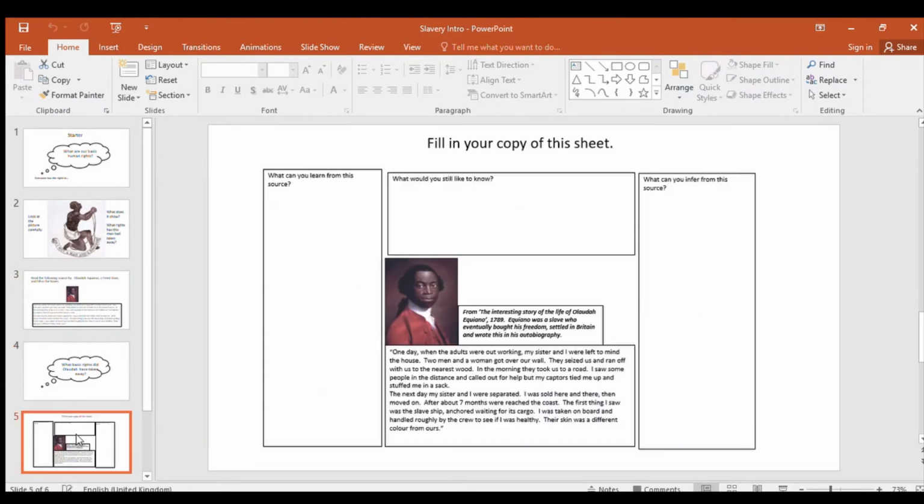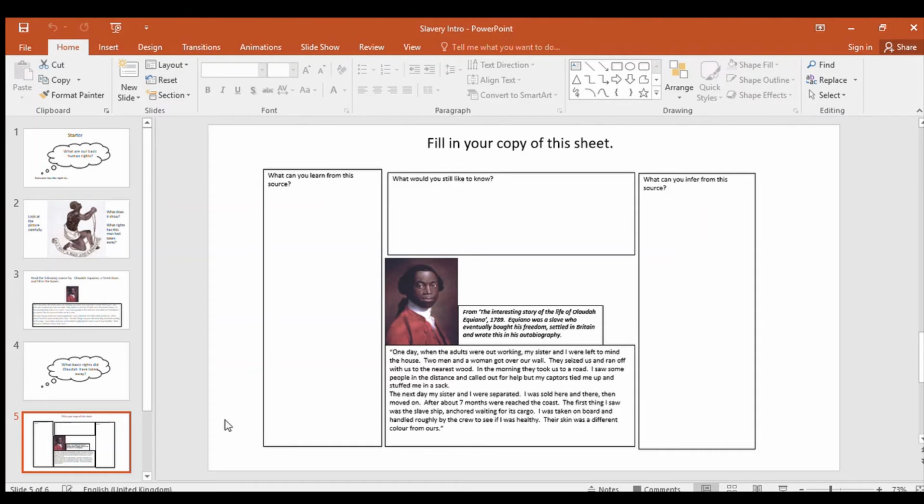And then the other thing I want you to do this morning or this week for your work is I want you to have a look at this sheet here. You've got a copy of that as a PDF. You've got a copy of that as a Word document. Okay, so the one I've put on the PowerPoint is just so I can talk through it. It's not that you need to fill it in on there. You have got 3 boxes to try and fill in.